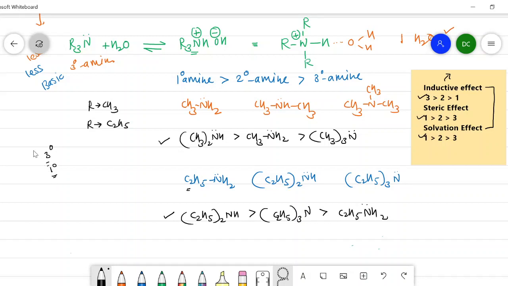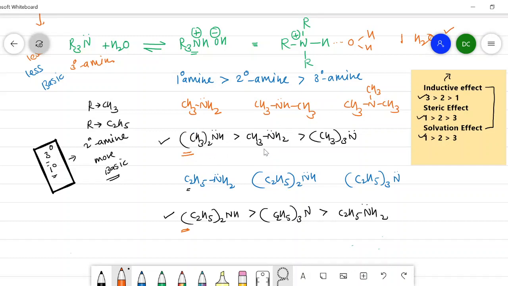But when we combine all the three effects in an aqueous solution, we get a secondary amine is always more basic than a tertiary amine or a primary amine. So in both these series, a secondary amine came first because it is more basic.